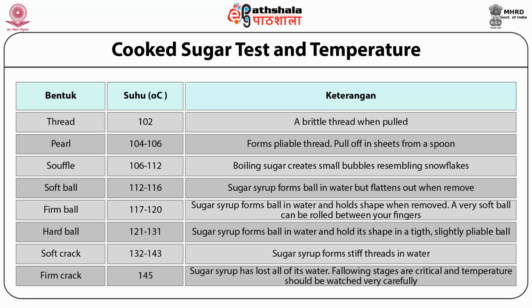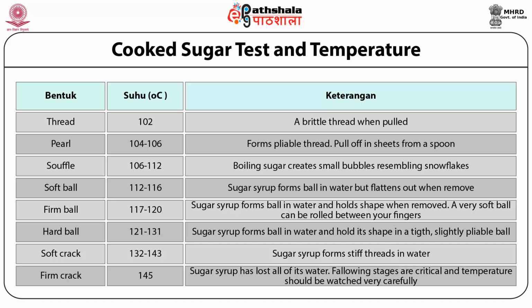The next step of sugar cookery is hard ball stage, which comes around 112 to 130 degrees Celsius, and it contains 92% sugar. The syrup will form a hard sticky ball that holds its shape. This stage is used for caramels, nuggets, divinity and toffees.